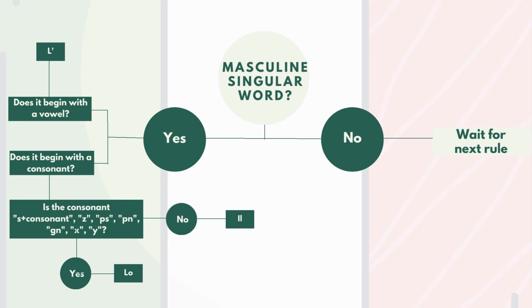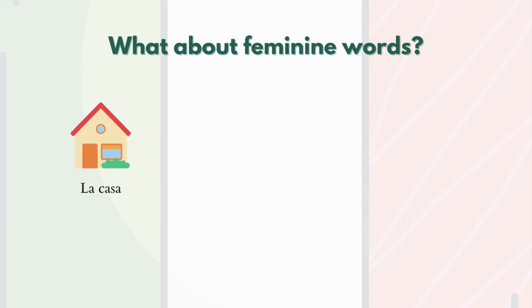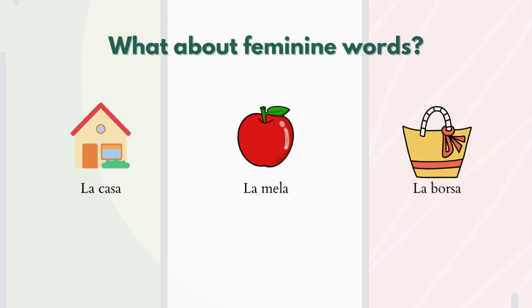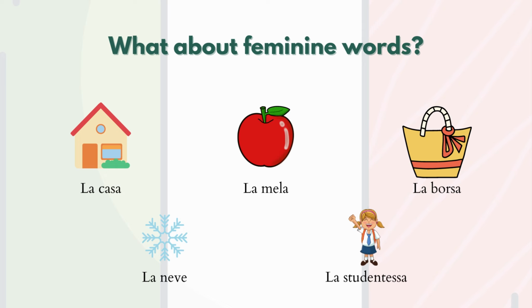But now let's go to feminine words. La casa, la mela, la borsa, la neve, la studentessa. Again, here we have feminine words ending in a or ending in e. It doesn't matter. And we see that they have in common la.